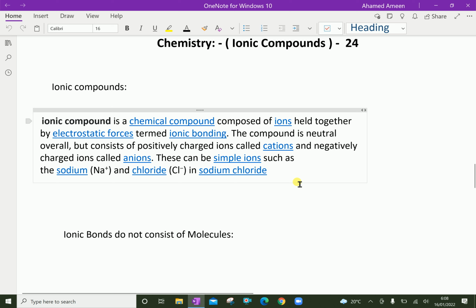An ionic compound is a chemical compound composed of ions held together by electrostatic forces termed ionic bonding. The compound is neutral overall but consists of positively charged ions called cations and negatively charged ions called anions. These can be simple ions such as sodium Na+ and chlorine Cl- in sodium chloride.